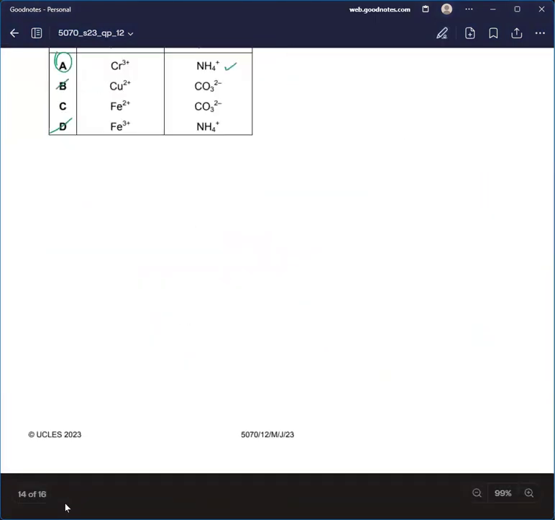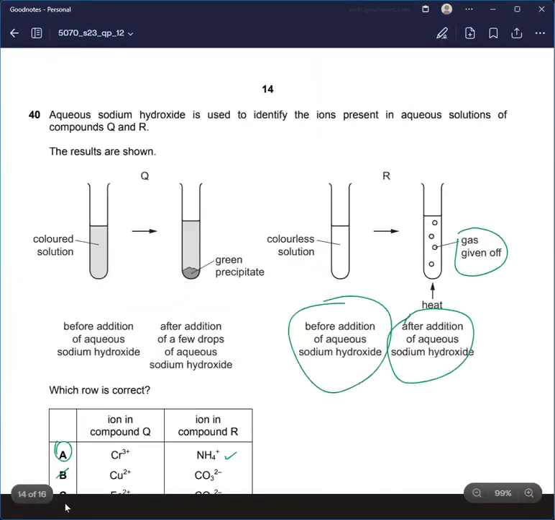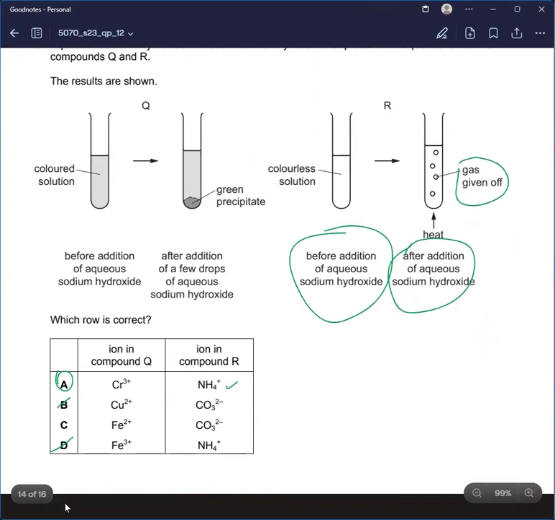Alright, so this was the end of our paper, and I hope that I was able to explain it to you in the simplest way. And if you still have any query or any problem, you can tell me down in the comments and I'll try to resolve it.